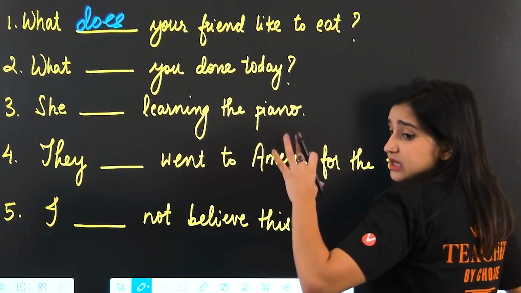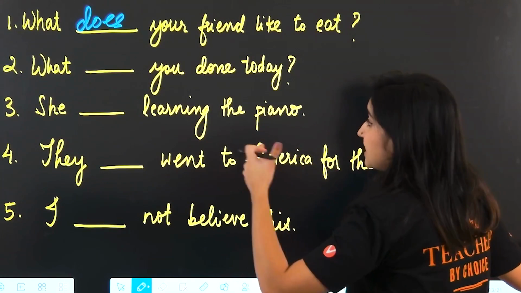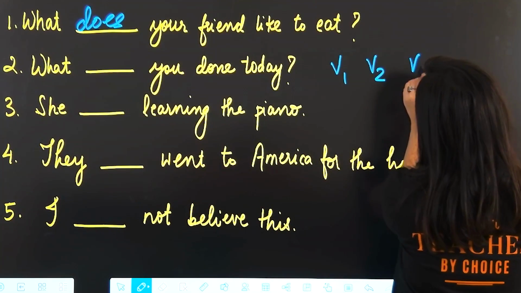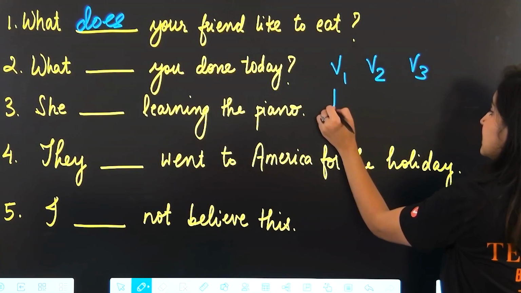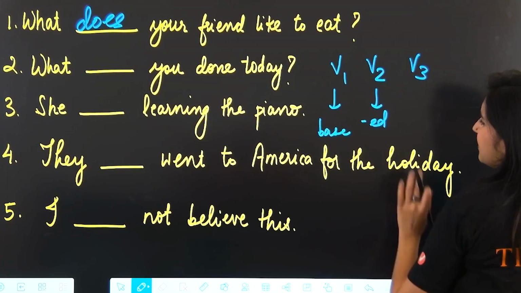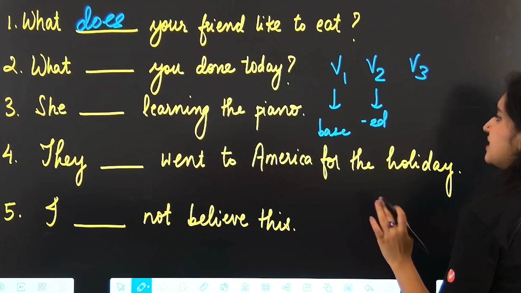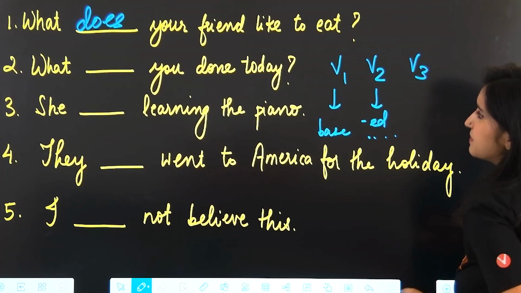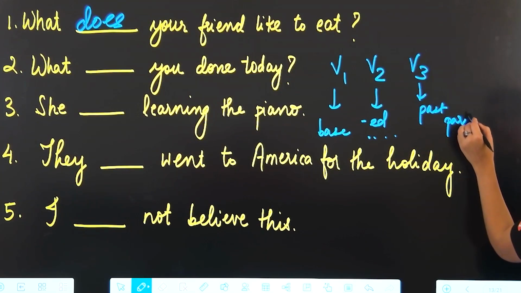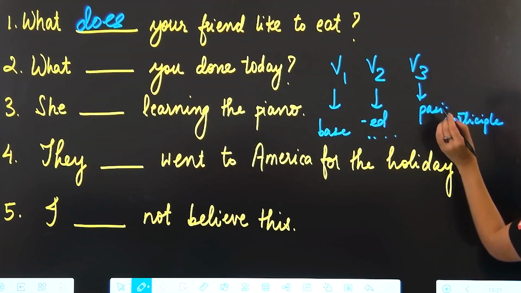Now, here's a trick that can make this easy for you. You know the three forms of verbs, V1, V2, V3. V1 is the base form. V2 is the past form that you make usually by adding ed, or if it's an irregular verb, you have different ways of making the simple past form. And V3 is what we call your past participle form, okay?